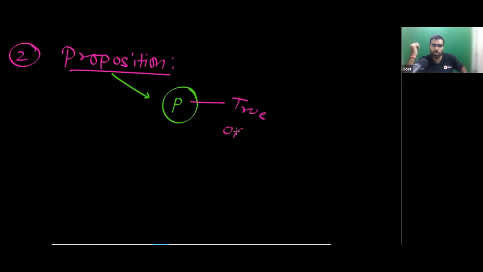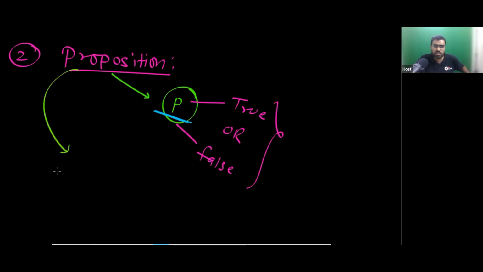Either you can assign true or you can assign false, but you cannot assign both true and false to it simultaneously. Is this clear? Also, let me tell you what a proposition says: if a proposition is not true, then it will be false. And if a proposition is not false, then it will be true.